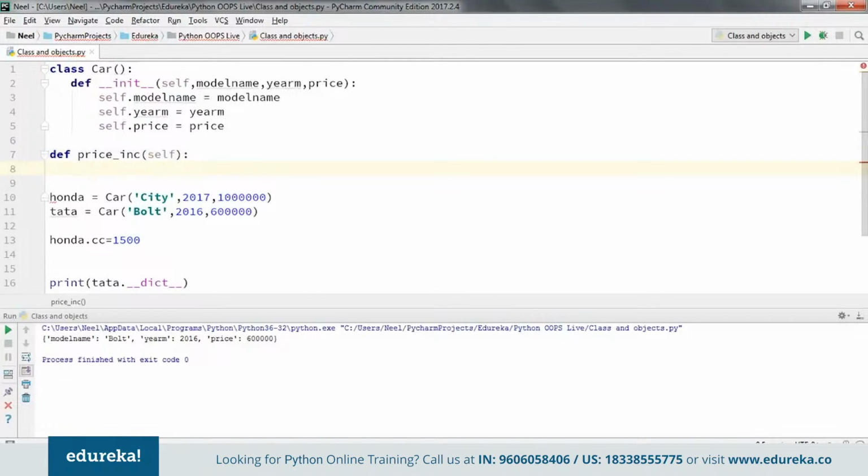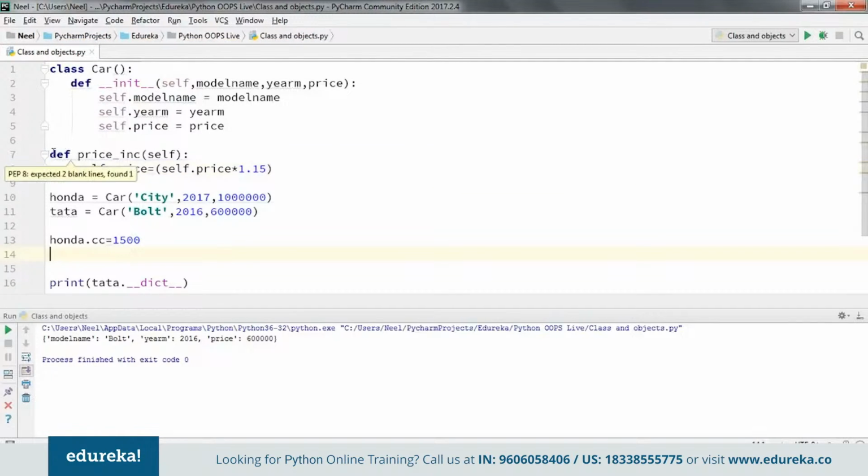What I need to do is basically just update the value of price. So I'm going to use self dot price equal to, then I'm going to do a simple computation. Let's say the present self dot price, sorry about the typo, into, okay, how much do you think the annual price rise would be? Let's take a guess. Let's say maybe a 15% rise. In that case, I'll go with 1.15.